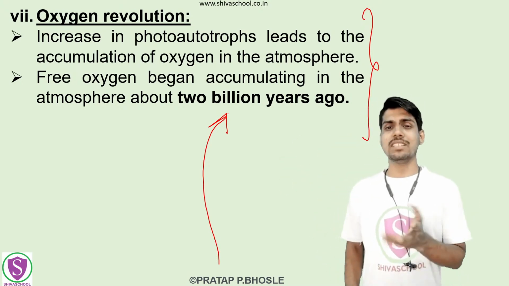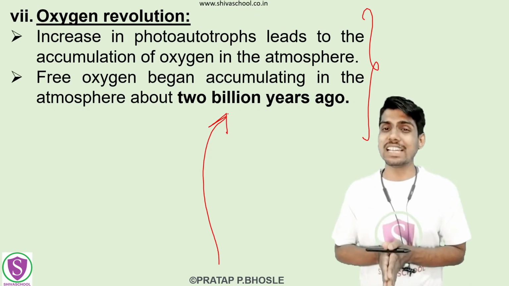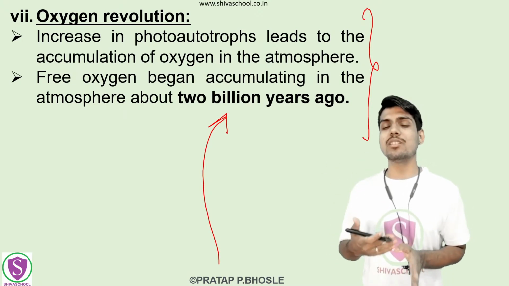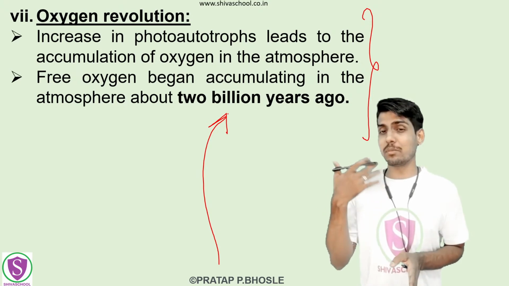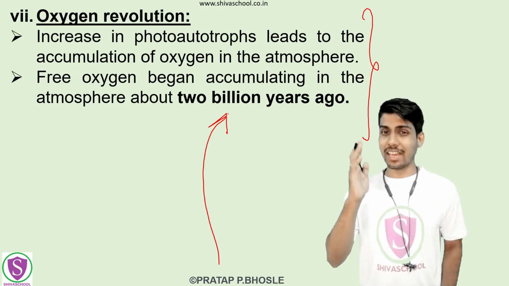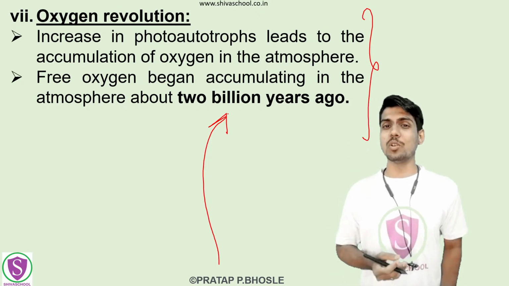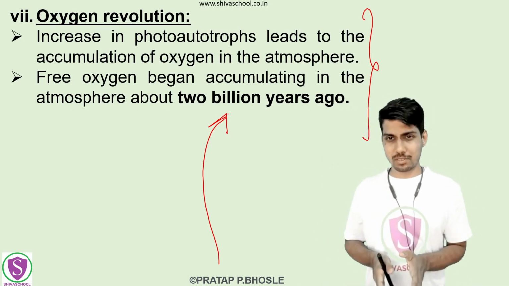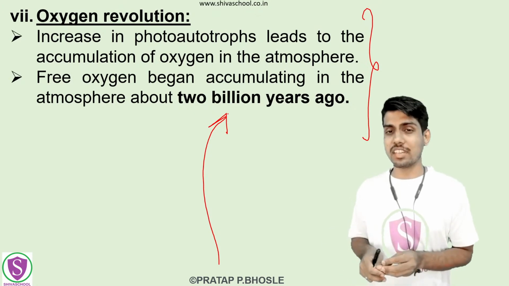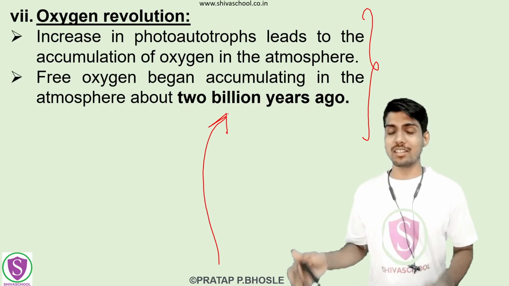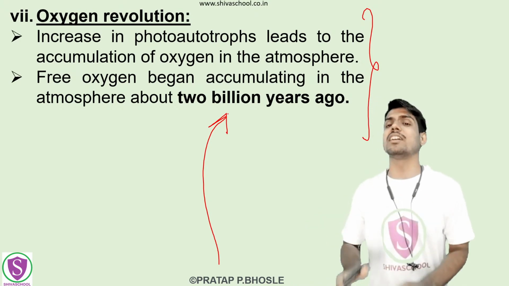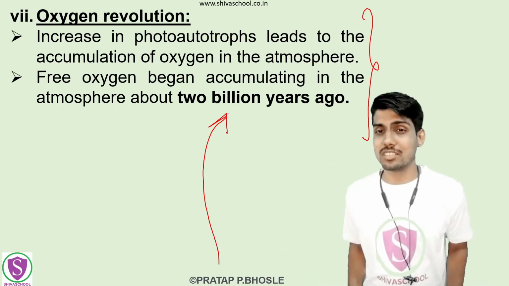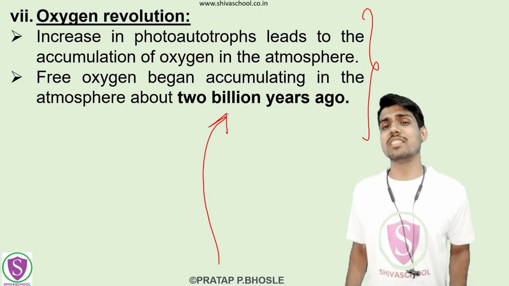See, basically, that doesn't mean the plants are releasing carbon dioxide in the night, and if they are releasing oxygen in the day, that doesn't mean that you will die because of carbon dioxide, or that the animals living on the plants will die. The oxygen which is currently being contributed by these plants into the atmosphere, even if we cut the entire plant cover in that particular area, it will not be the case that the oxygen will get over, or that there will not be oxygen in that area. Ultimately, a large proportion of the atmosphere is already filled by oxygen.